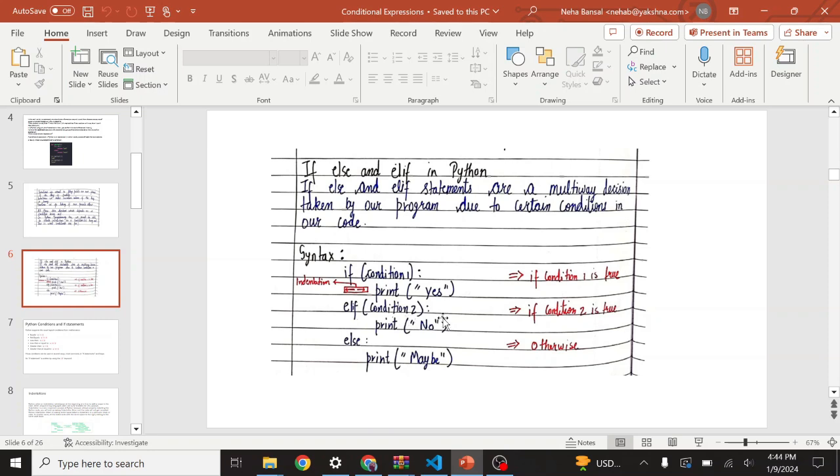So elif is else if. In some other languages it is called else if, but here in Python we call it elif. If the first condition is true, then the program will stop and it will not go to the next command. If the first condition is false, then it will go to the next command, and if that is true, the program will stop there, and so on.